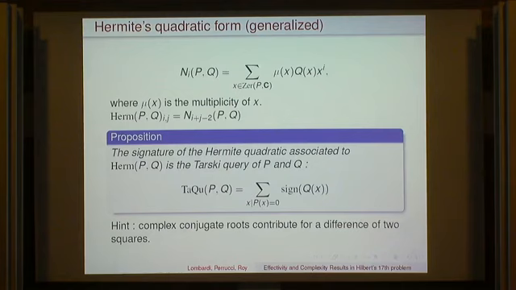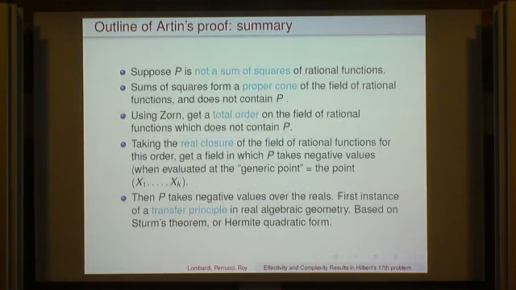So the sign of q of x is either +1 or 0 or -1, depending on whether q of x is strictly positive, null, or strictly negative. And you see, for example, if q equals 1, you just get the usual number of real roots, because 1 is positive at all the real roots. And again, in order to prove this proposition, you use the fact that complex conjugate roots contribute for a difference of 2 squares, so they don't count in the corresponding signature. Okay, so that's what we need to know about Hermite quadratic form.